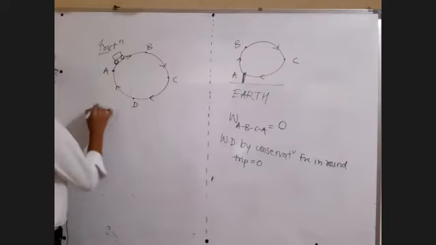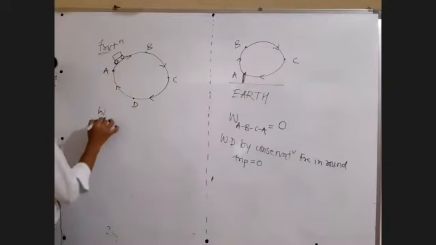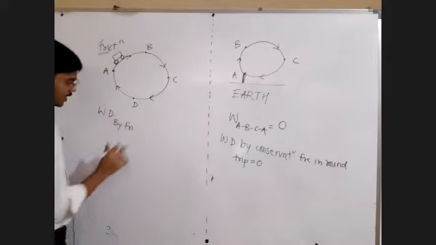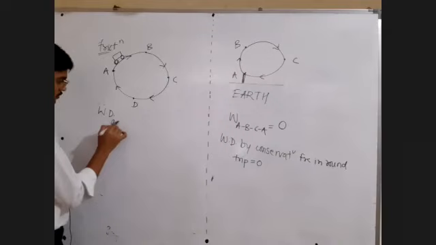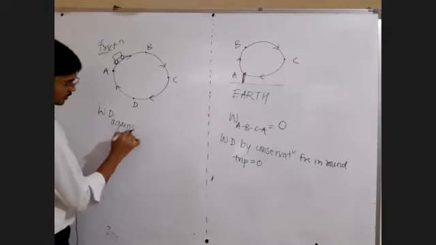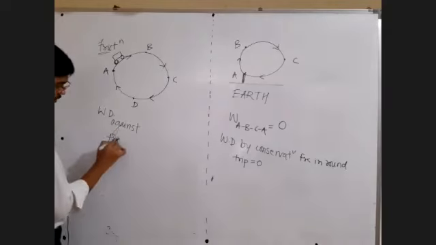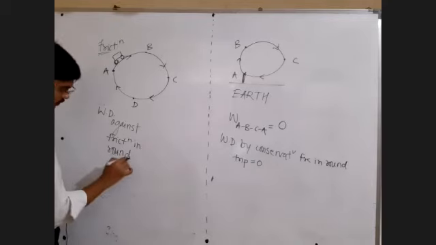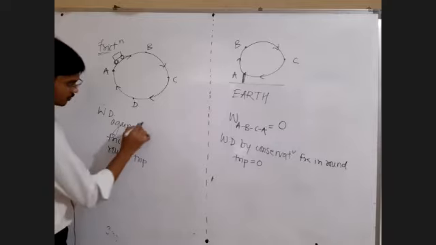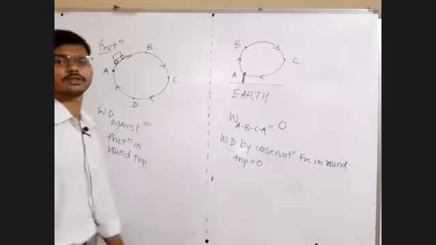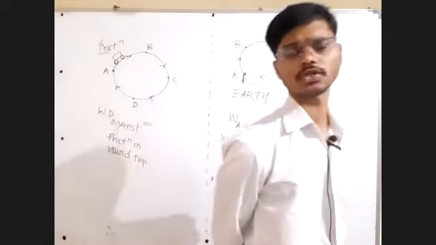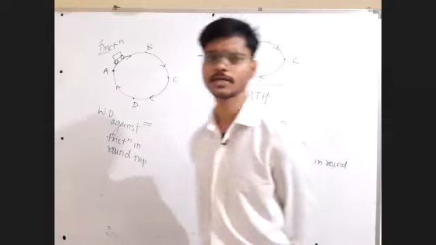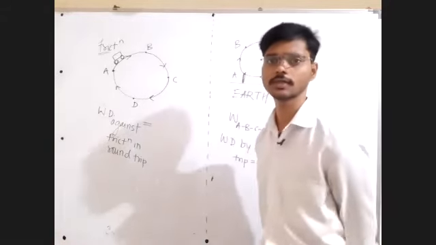Now you people tell me, work done by or against frictional force. Work done by or against friction in a round trip will be equal to what? 0 or non-zero? That's the question. Perfect. All of you are giving the correct answer. Very good.